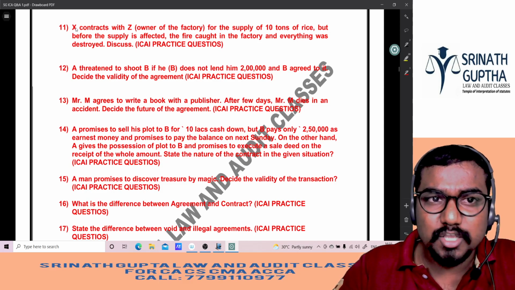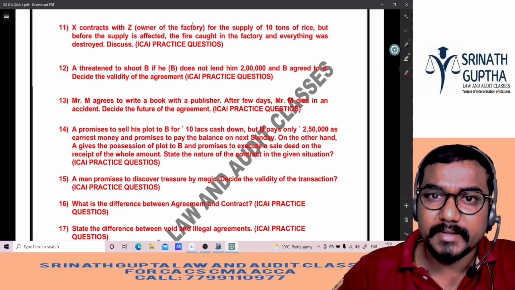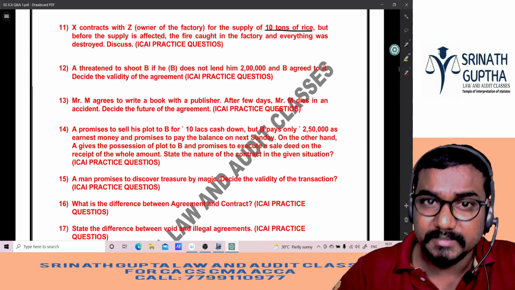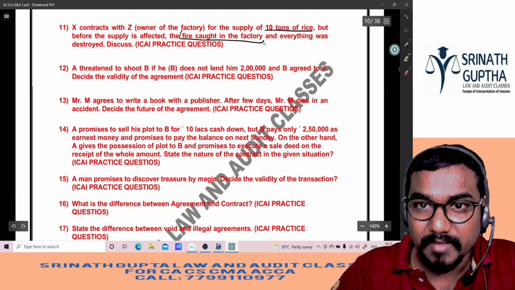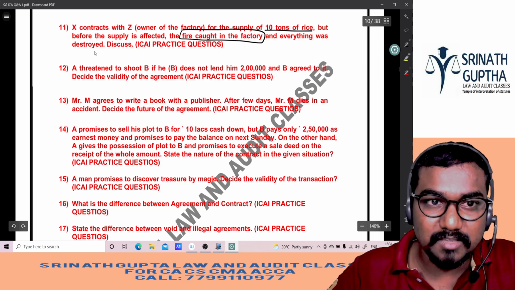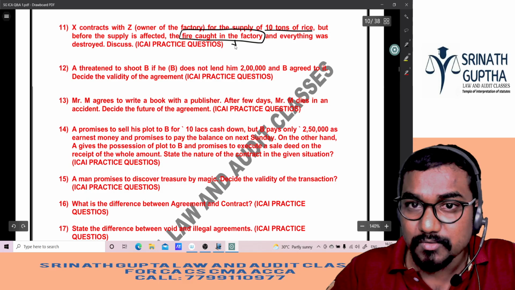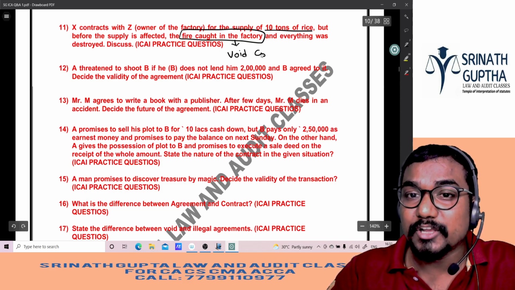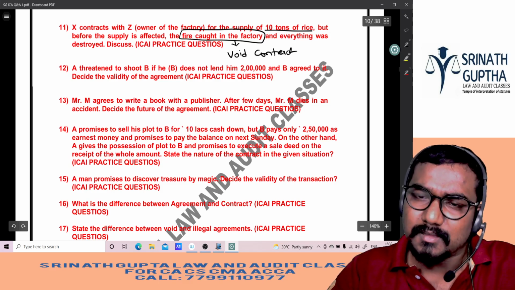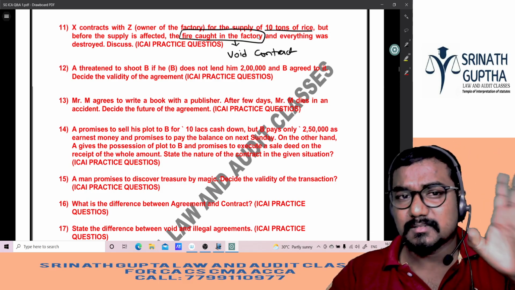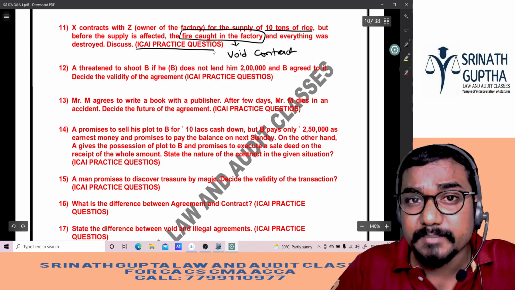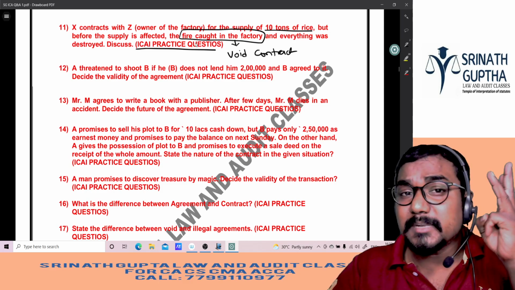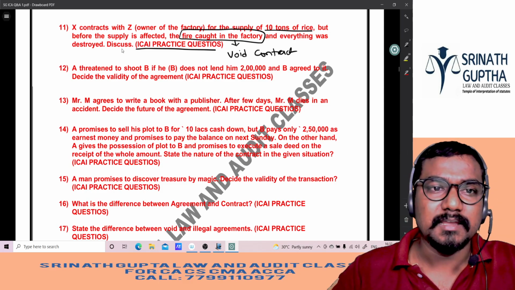Question number 11. X contracts with Y, the owner of the factory, for supply of 10 tons of rice. But before supply is effected, fire caught in the factory and everything was destroyed. So once the factory caught fire, beta, the contract becomes a void contract. If you are observing, beta, the same question is repeated 3 times in the ICA module. That means ICA is asking the same question 3 times. That means it is important. Void contract.